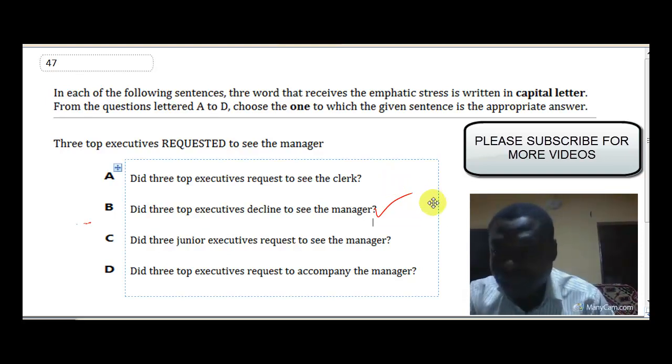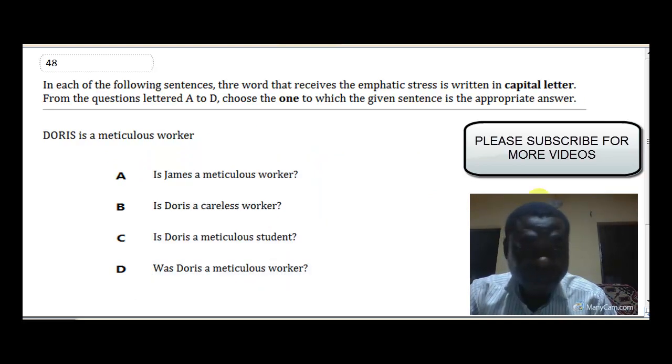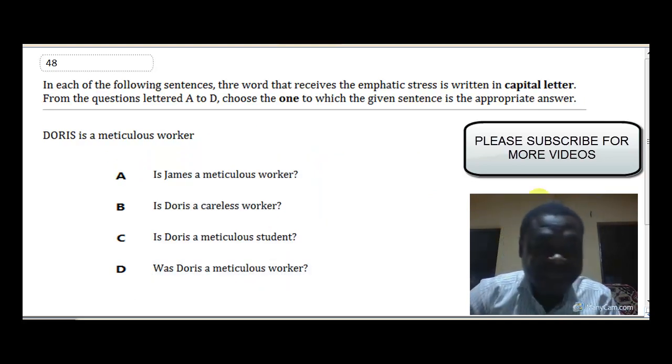We move on. Question 48. Doris is a meticulous worker. What is emphasized here? Doris. And so you are looking for an option that does not have Doris in it, where Doris is changed to another name. All right. Option A is James a meticulous worker?